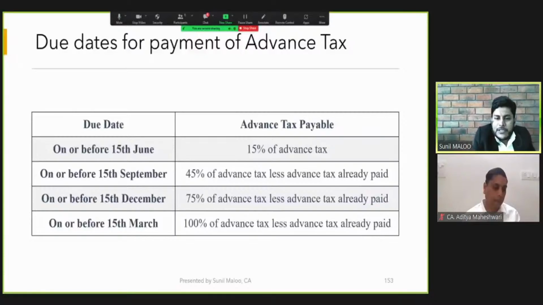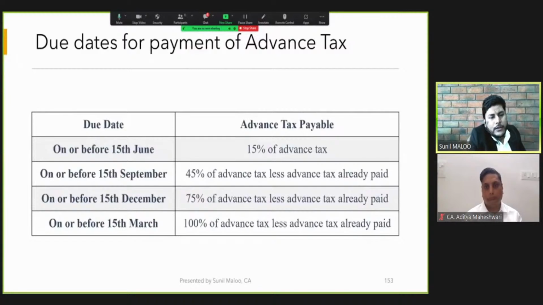And the slabs of advance tax: in the first installment, we need to pay 15% of the advance tax. In the second, we need to pay 45% of the total advance tax, less whatever we have paid already. In the third, we need to pay advance tax up to 75%. And in the fourth installment, 100% of the advance tax is to be paid.